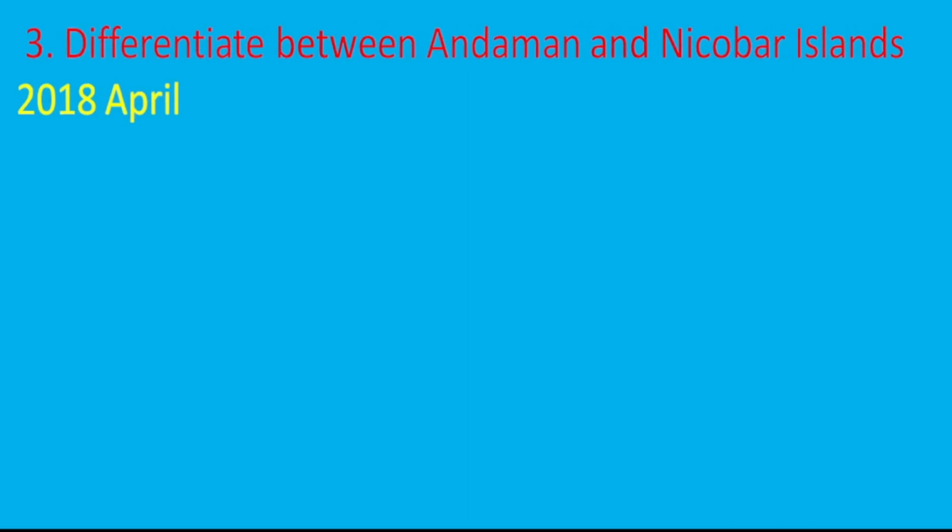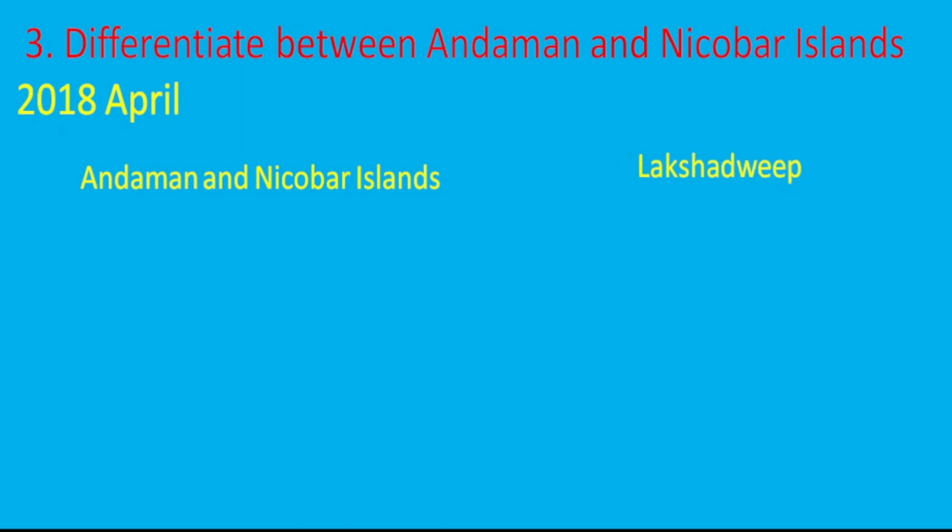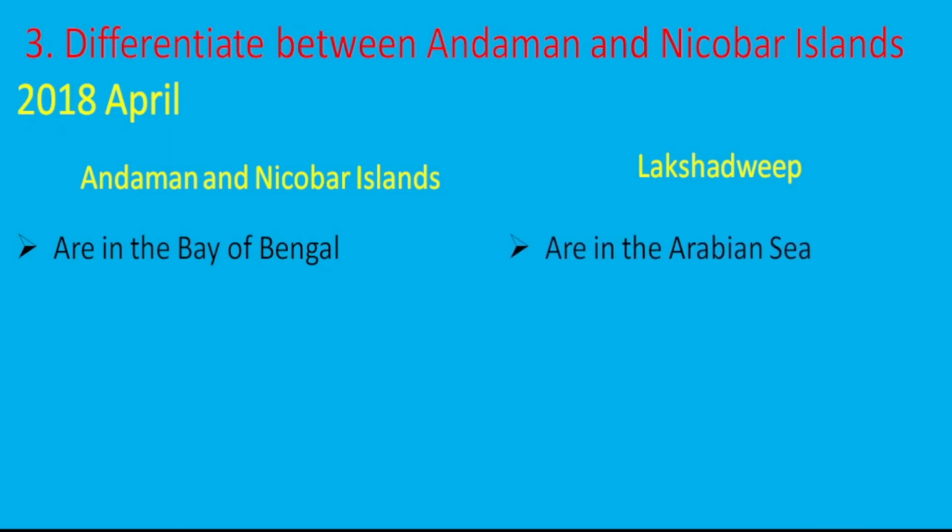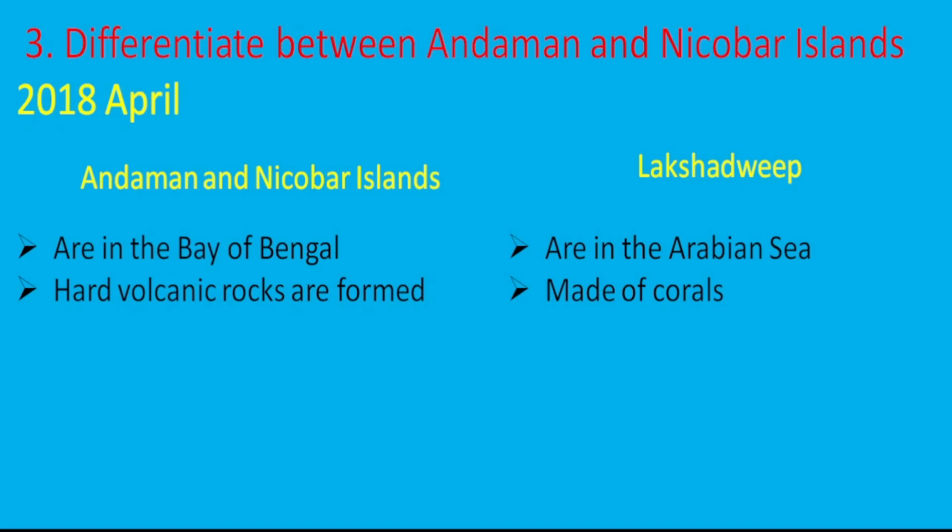The next question is, differentiate between Andaman and Nicobar Islands and Lakshadweep. It was asked in the April 2018 examination. Andaman and Nicobar are in the Bay of Bengal. Lakshadweep is in the Arabian Sea. Andaman and Nicobar are formed of hard volcanic rocks, and Lakshadweep is made of corals. Andaman and Nicobar Islands have 204 islands, whereas Lakshadweep has 43 islands.